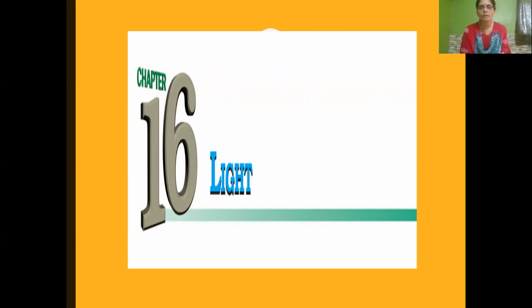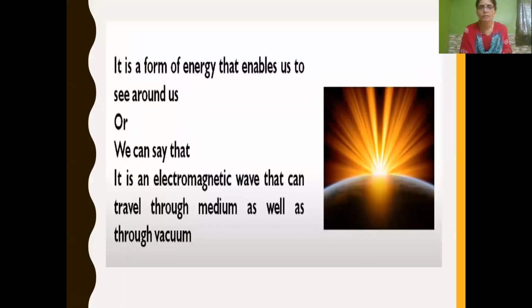Hello children, let's have a quick recap of chapter 16, Light, and then we will continue our chapter. We have learned that light is a form of energy that enables us to see around us. We can also say that light is an electromagnetic wave that can travel through a medium as well as without a medium, that is, it can travel through vacuum.